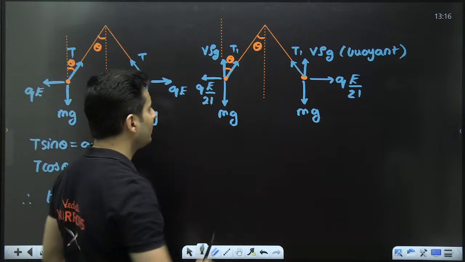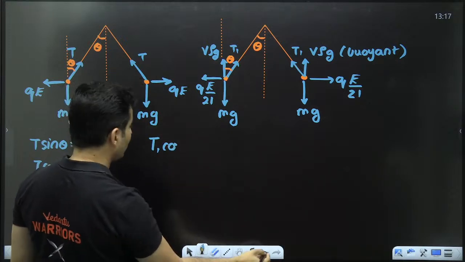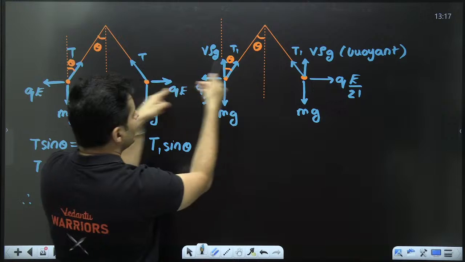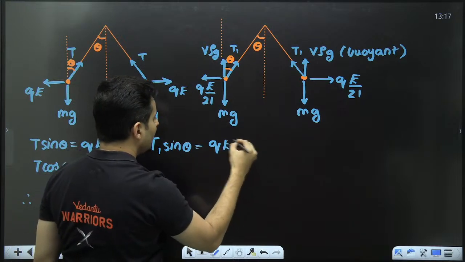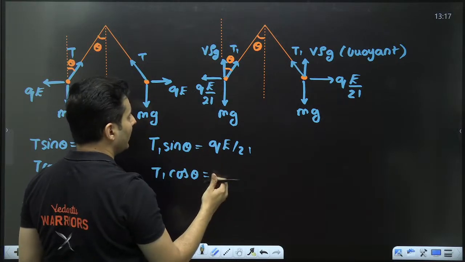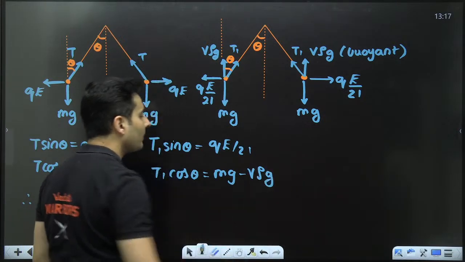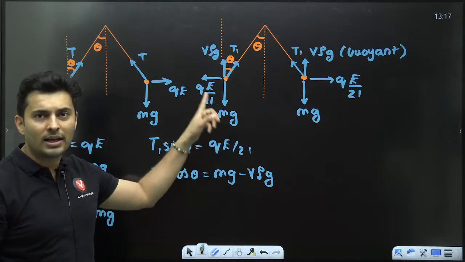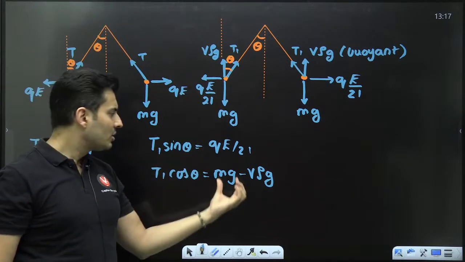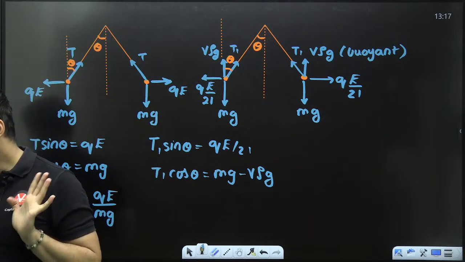Same logic let's apply over here. Tension's sine component, my bad, tension's sine component, two components are there, this is sine, is being balanced by QE divided by 21, and the tension's cos component is being balanced by mg minus the buoyant force, which is V rho g. Right? The gravity will no longer remain mg because the buoyant force will reduce the net pull downwards because of the upthrust. So mg minus the upthrust force will be balanced by the tension. This much part is clear?